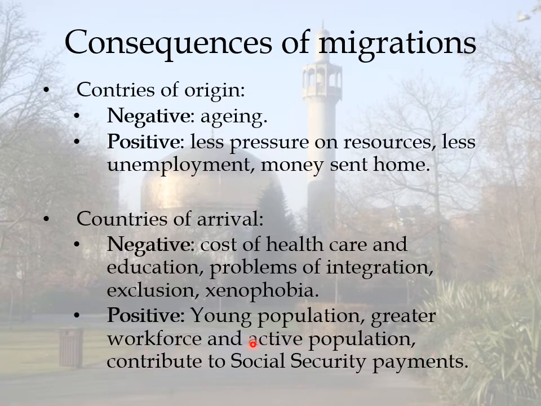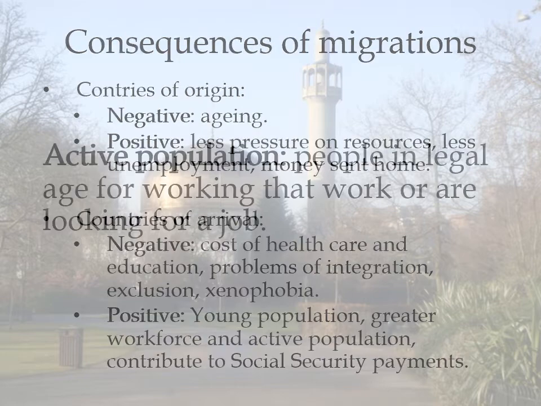And more active population. That's very important. The active population is the people that can work. We'll explain that later. That can also contribute to social security payments. The immigrants pay taxes, and these taxes go to the government that help all the people in the country.